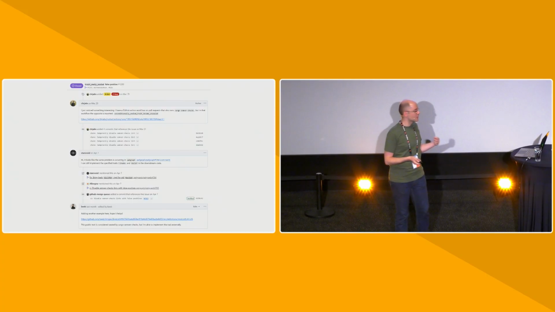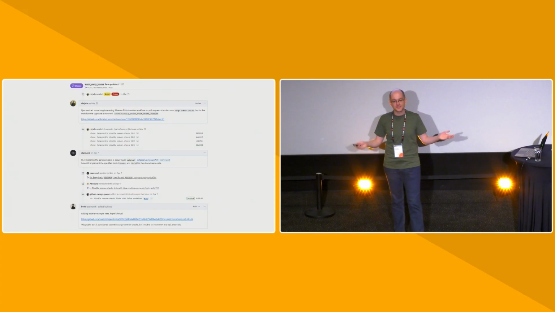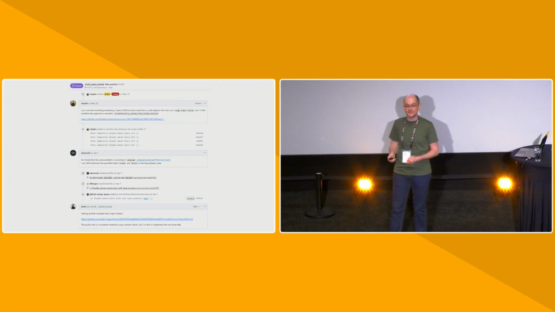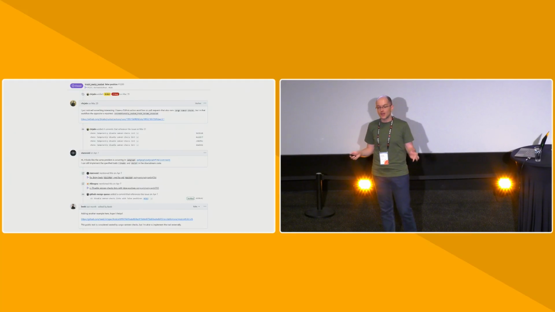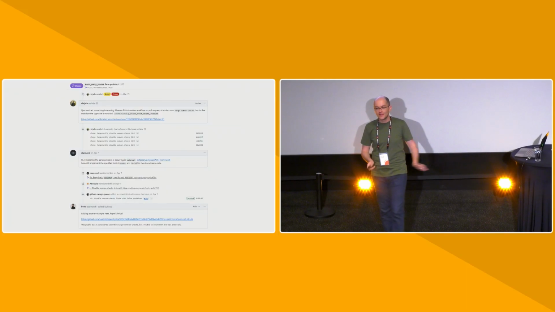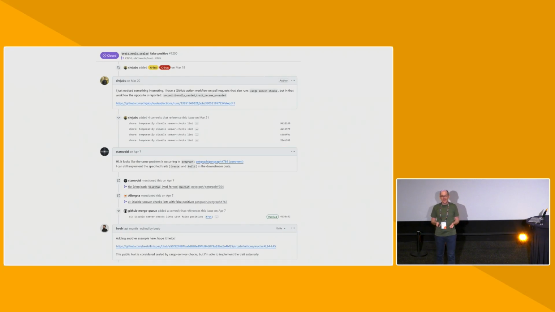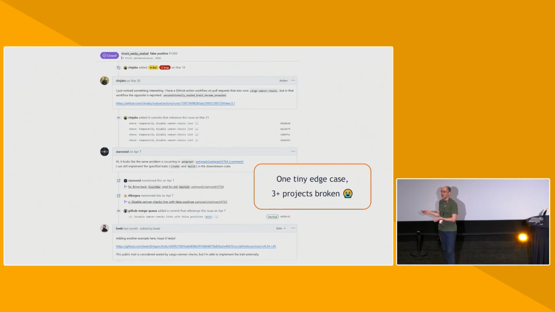When this process goes wrong, we get issues. Here is a false positive where cargo SemVer was incorrectly detecting that a trait was sealed. Now, trait sealing is a topic that is complicated enough that I would need a separate 1-hour slot to walk you through it. So, of course, please ask me about it in the Q&A if you're curious. But in this case, we were categorically getting the wrong answer. We shipped an update to our trait sealing analysis, and it was just wrong. Within a month, 3 different projects chimed in and said, hey, you broke us.